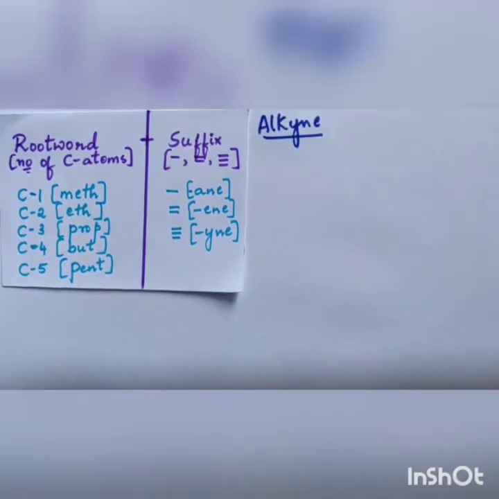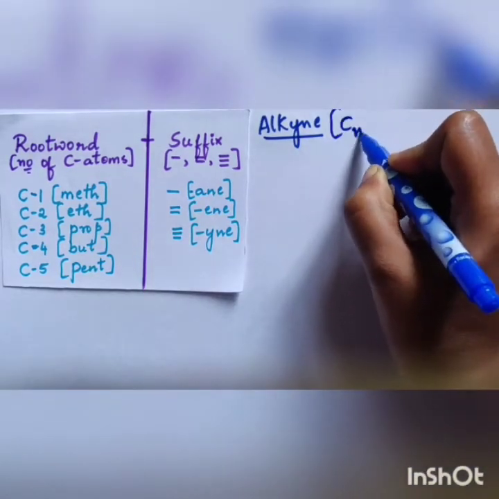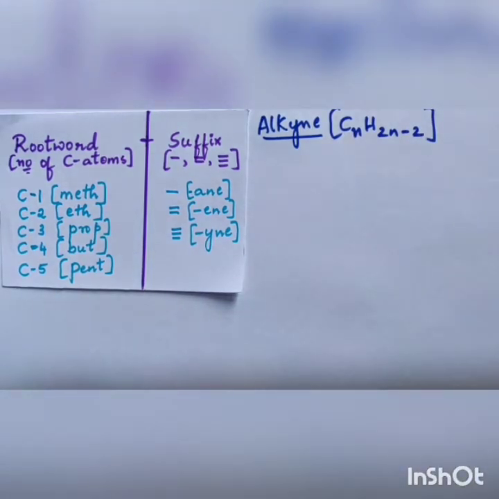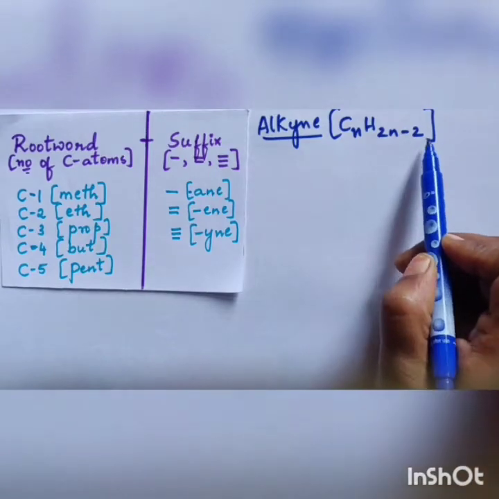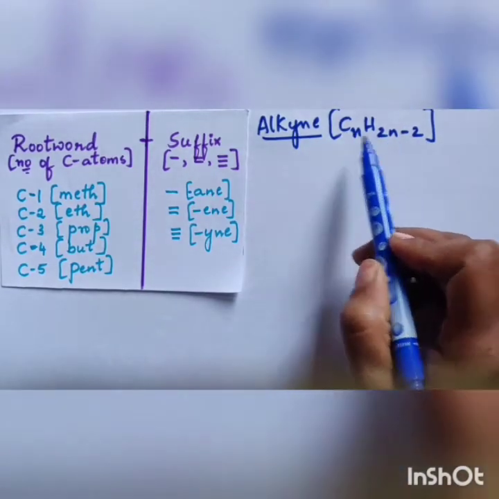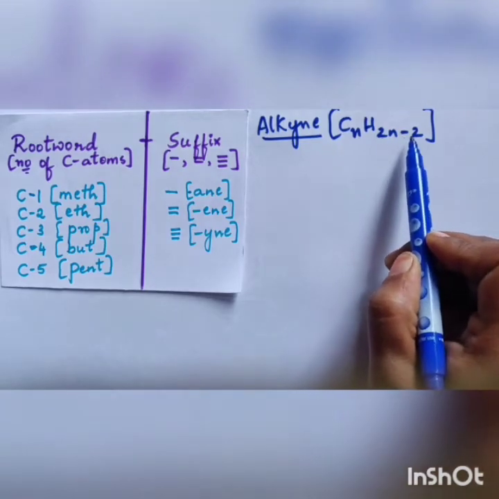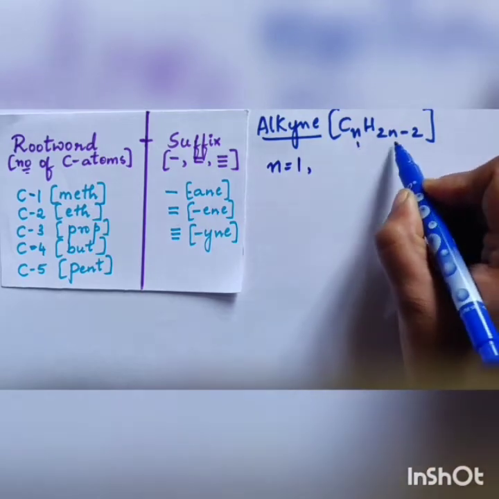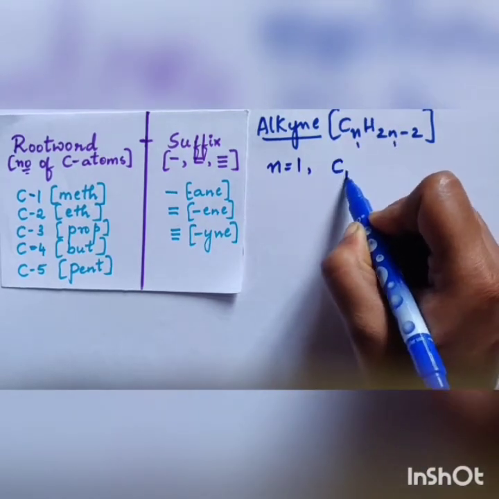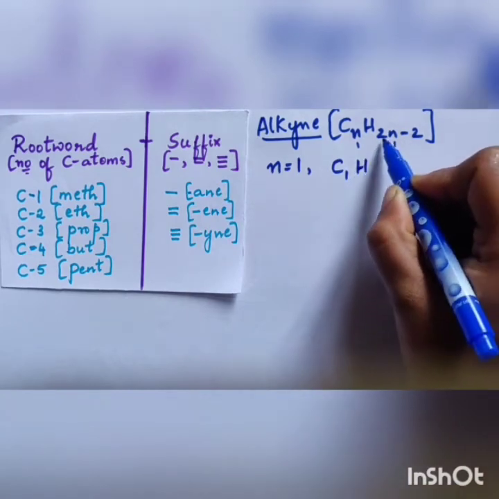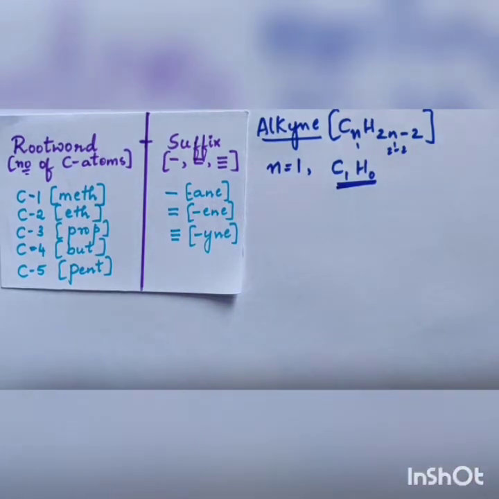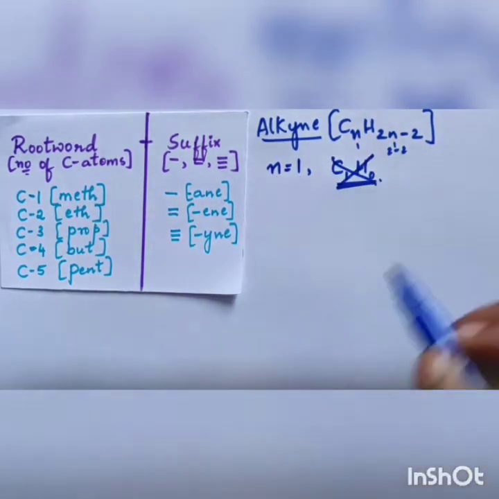Let's do the next one, that is alkyne. Alkyne naming. Alkyne has the general formula CnH2n minus 2. Don't get confused with the general formulas. Alkane is CnH2n plus 2, alkene is CnH2n, alkyne is CnH2n minus 2. If you take n equal to 1, we get C1H, 2 minus 2 gives 0. So this compound doesn't exist under n equal to 1.